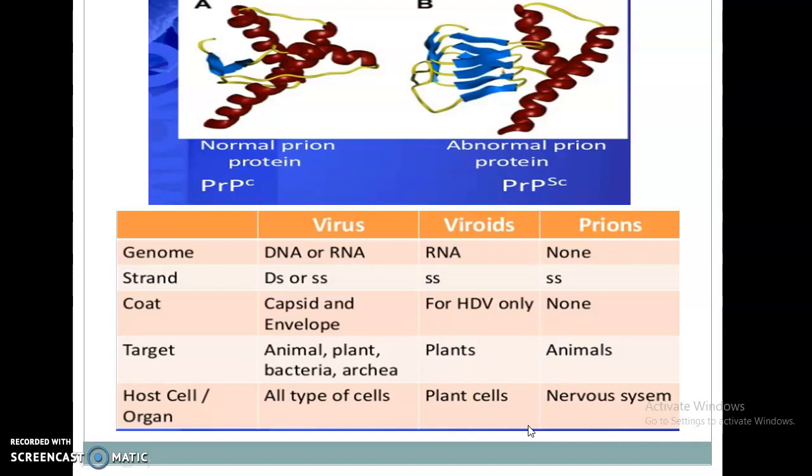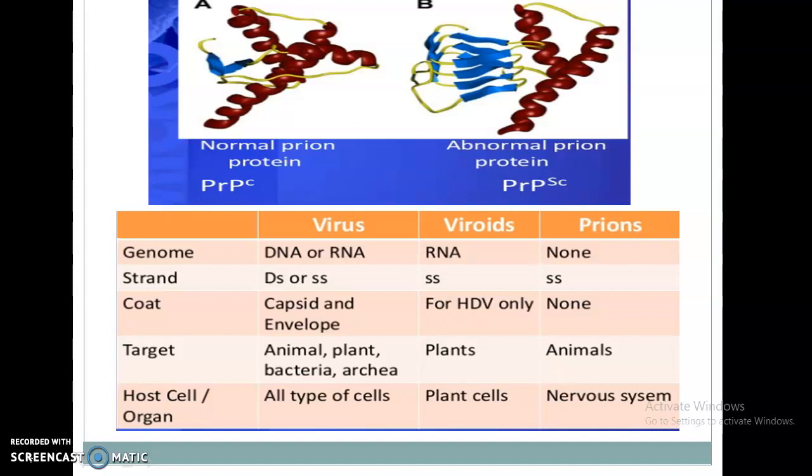Viruses can be spread through air, water, droplets, blood, etc. The recent example is the coronavirus, which is spread by air or droplets.